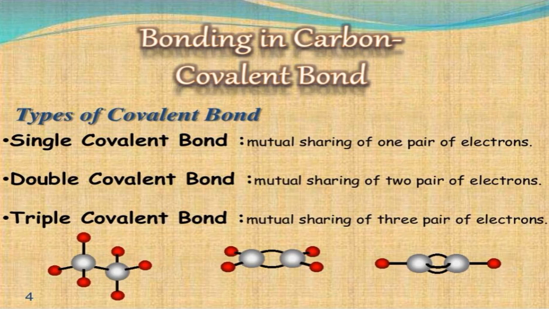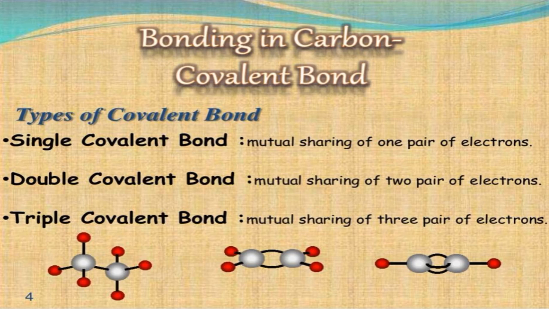a covalent bond. A covalent bond can be defined as a chemical bond formed between two atoms by mutual sharing of valence electrons so that each atom acquires the stable electronic configuration of the nearest noble gas. The number of electrons contributed by each atom for sharing is known as the covalency, and the compounds formed by sharing of electrons are called covalent compounds. The concept of covalent bonds was given by Langmuir and Lewis to explain the bonding in non-ionic compounds.